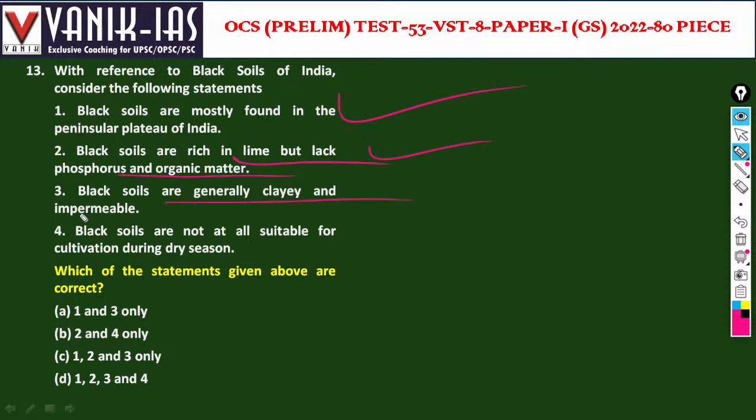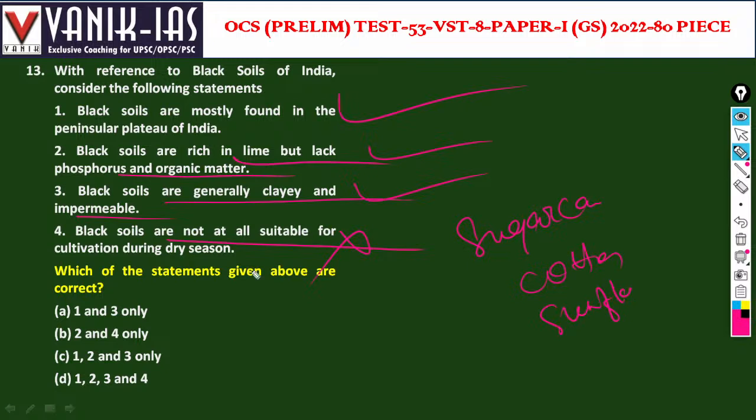Black soils are generally clay and impermeable. This is right. These soils are not at all suitable, this is wrong. It is suitable for many types of crops, for example sugarcane, cotton, sunflower. So this is a polarized statement. So the fourth statement is wrong. Statements 1, 2, 3 are right.